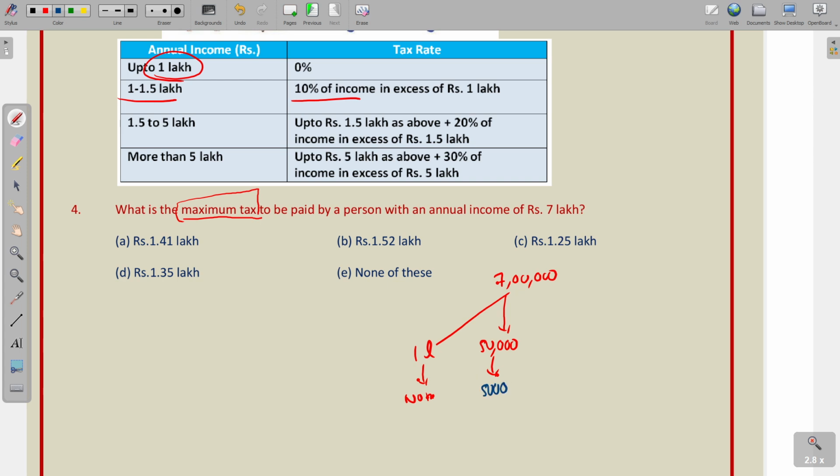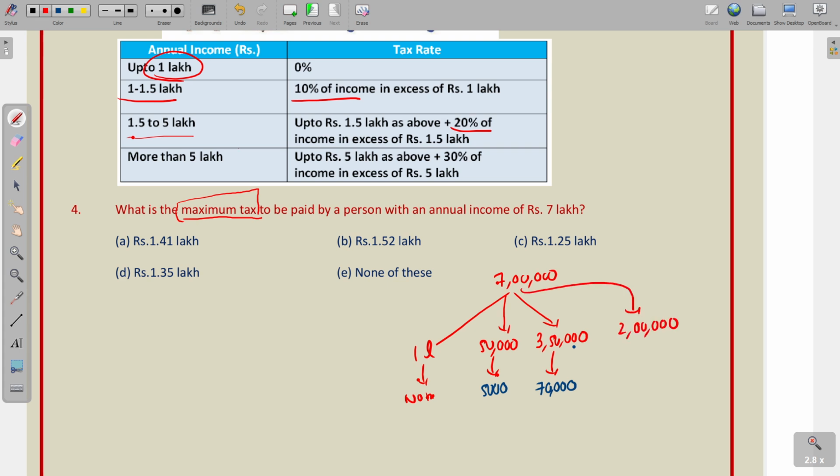Next comes 1.5 to 5 lakhs, that means 3,50,000. For 3,50,000, 10% is 35,000, 20% is 70,000. Now how much is already over? 3,50,000 plus 50,000 plus 1,00,000. Remaining will be 2 lakhs.